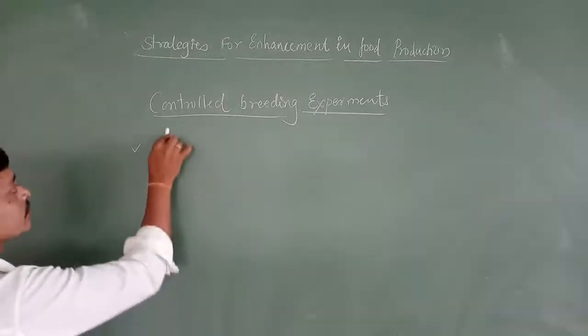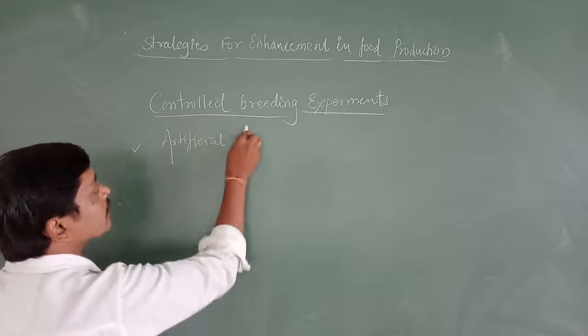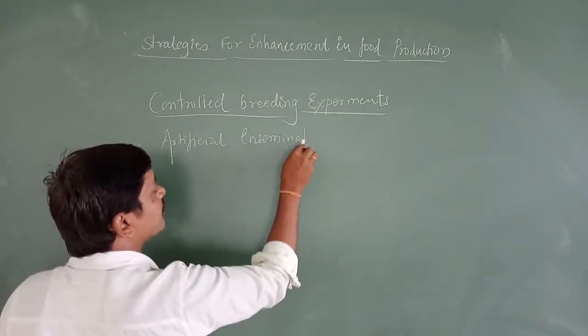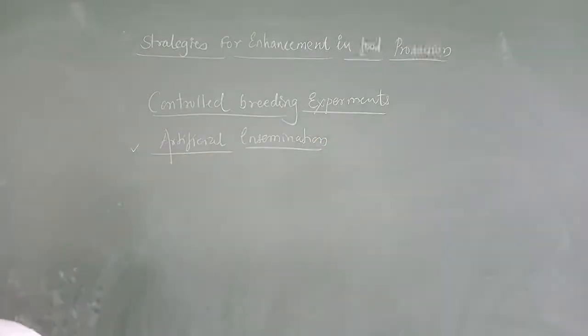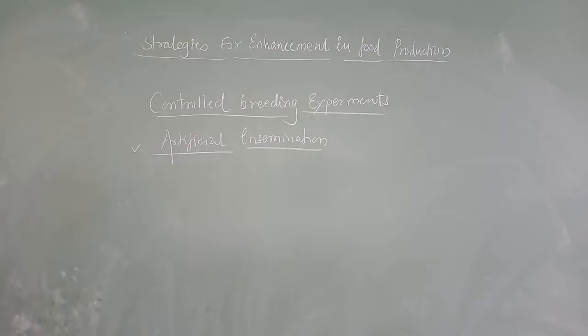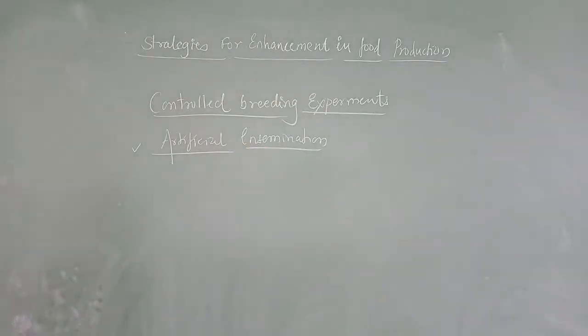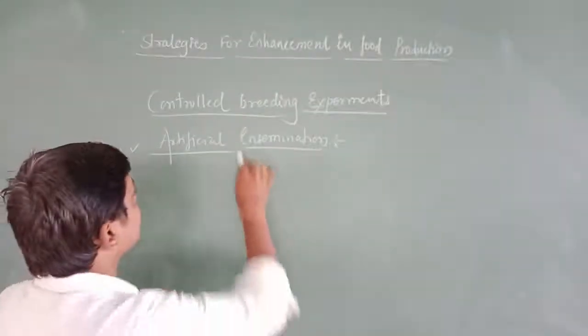The first one is artificial insemination. Artificial insemination. Yesterday I told you about breeding.